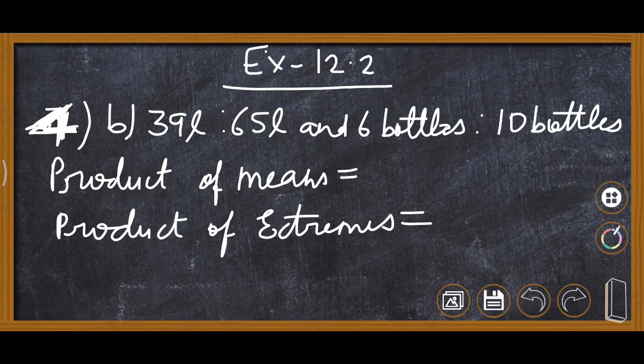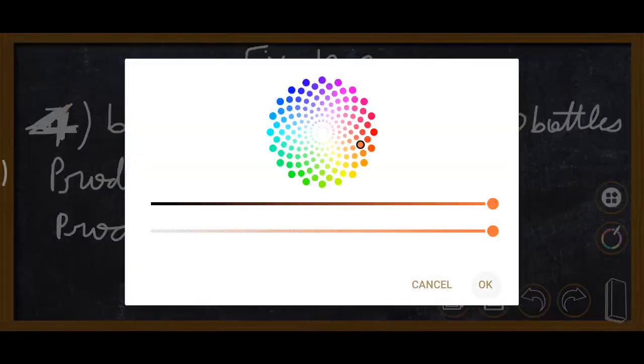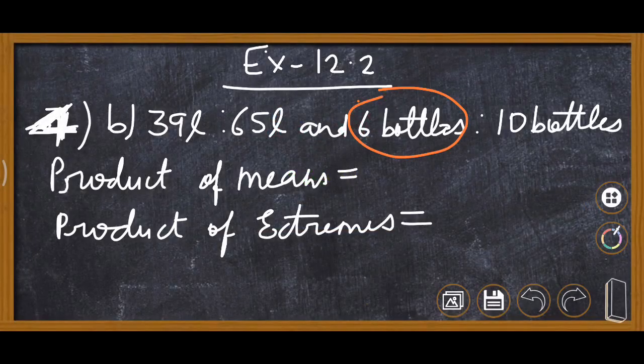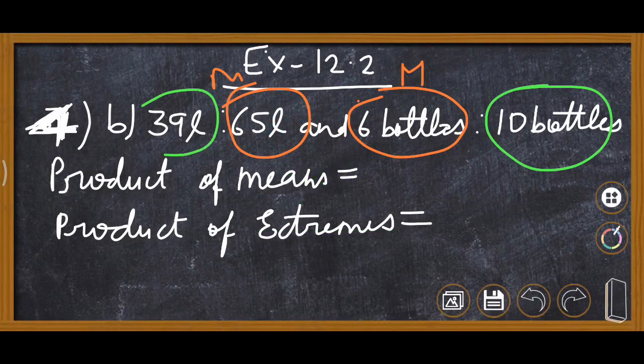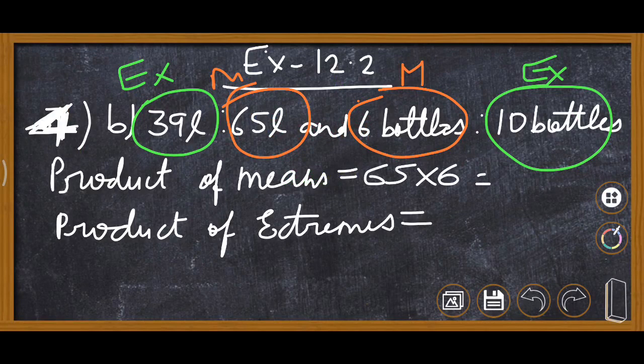Now this is fourth B part, 39 liter, 65 liter, 6 bottles, 10 bottles. So first of all mark here mean terms. This is 6 bottle and 65. These are mean or middle terms. And extreme terms, this 10 bottles and this 39. Now we will find out product of means, then 65 multiply by 6. Then this is 390.